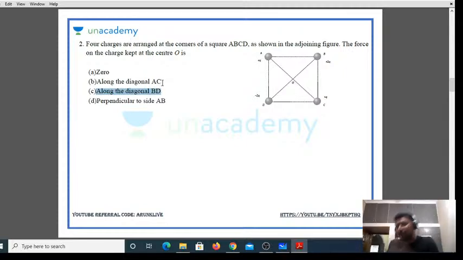What is the shortcut we have learned in this question? If we have identical charges, then the net force at the center of any sort of geometric figure is equal to what? 0. Always remember this. No need to waste your time in your examinations, because every second is important in your examination, so no need to waste the time. Next.